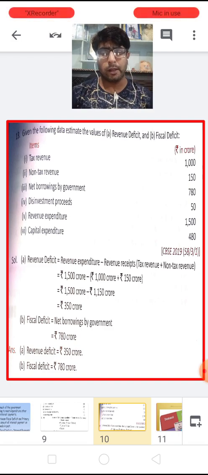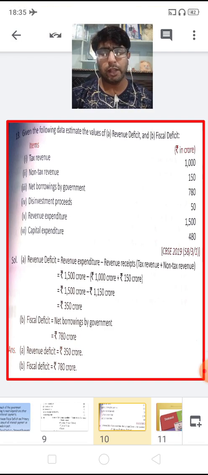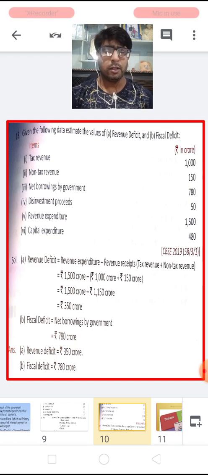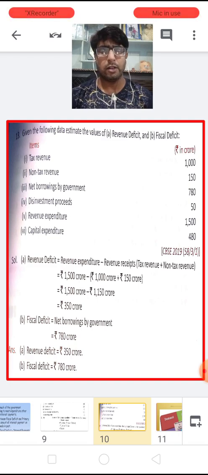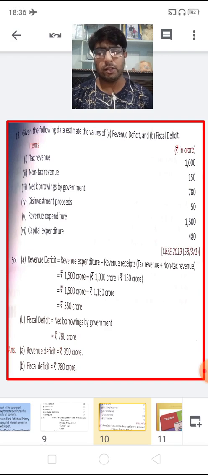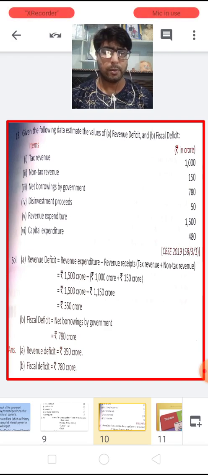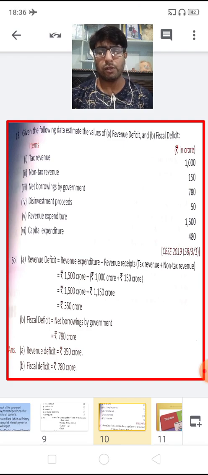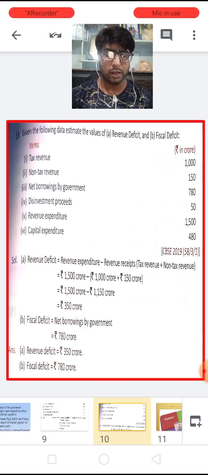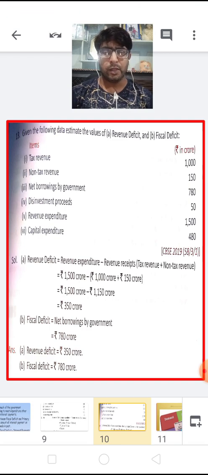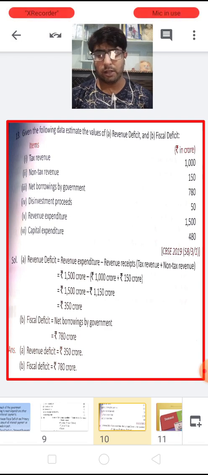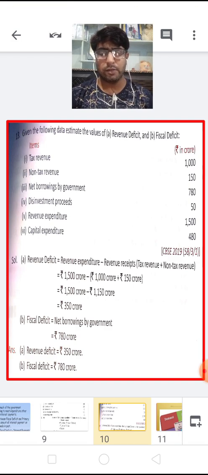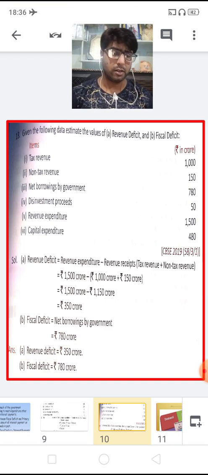We have one more way to find the fiscal deficit: add all the expenditure, revenue expenditure 1500 plus capital expenditure 480, that is 1980, and subtract the revenue receipts of 1150. You will get the fiscal deficit.